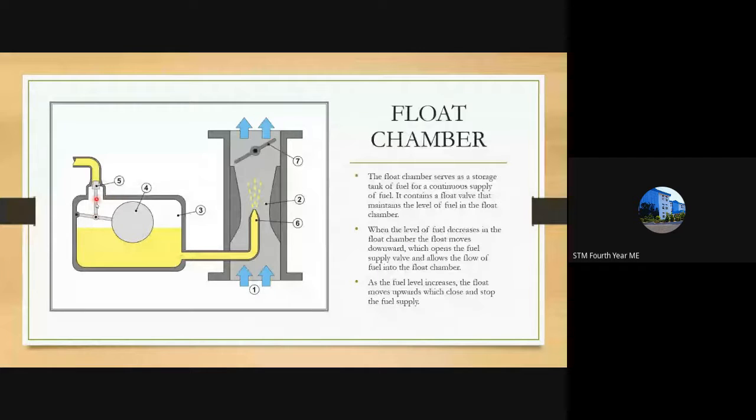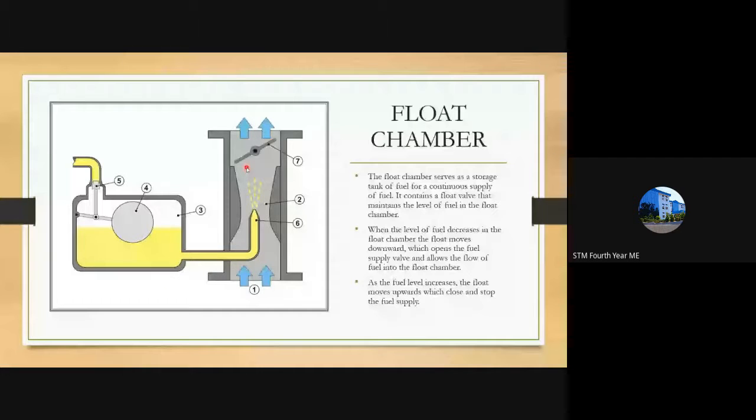It will always be filled, and there will be a pressure of fuel. Fuel will be pressured to escape through this nozzle. That must not happen. We have to supply fuel only when we need it. At which stroke do we need fuel? During the suction stroke, that is when the charge has to be inducted into the cylinder. During that time only we require the mixing of this charge and getting it into the cylinder. At other times we don't need the fuel to escape through this.